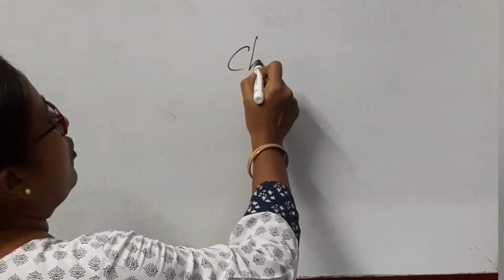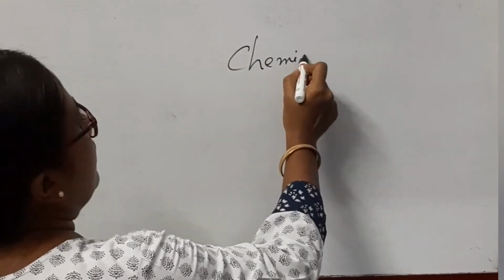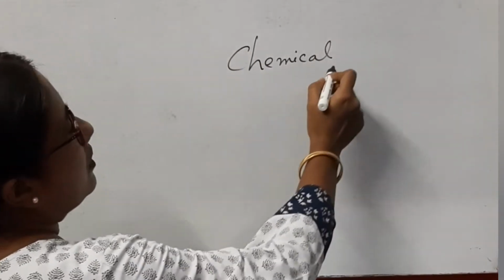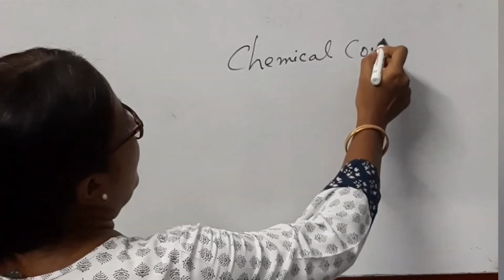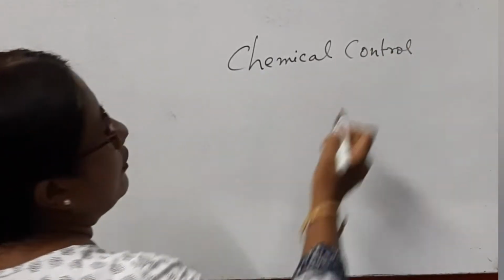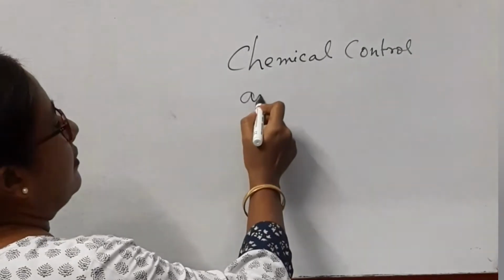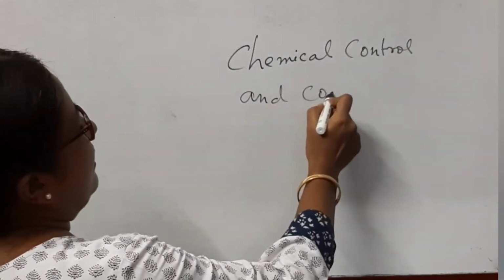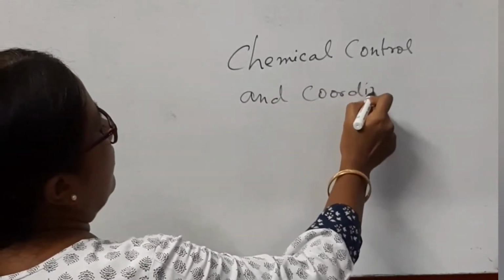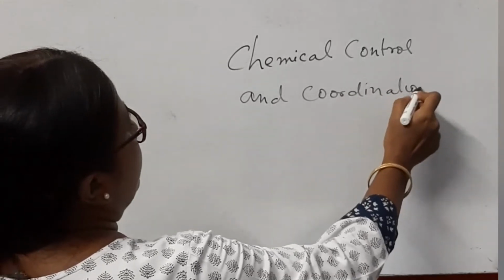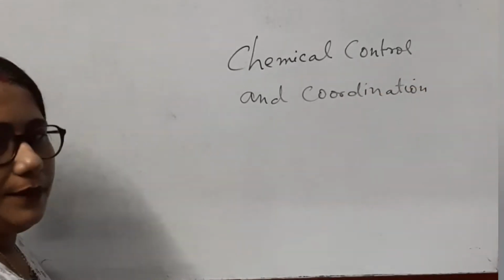The topic is chemical control and coordination. So in this chapter, chemical control and coordination, we will study about the various types of endocrine glands present in our body and the function of these glands and the secretions produced by them.